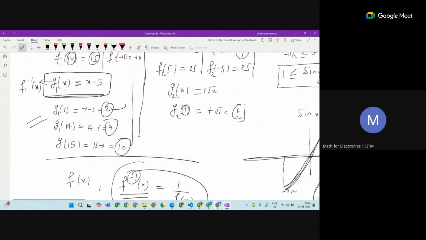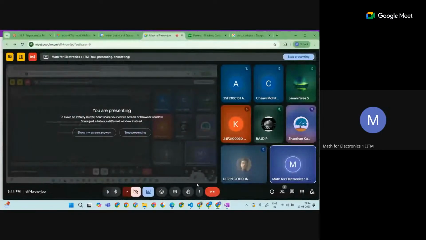So is this clear? The first thing, is this clear to all of you? Yes, sir. The inverse, and the inverse of the sine, how it came. Our sine function, cos function, and tan function are not one-one functions, but we can bound the domain, and within the domain we can make it one-one and talk about the inverse of the trigonometric function.